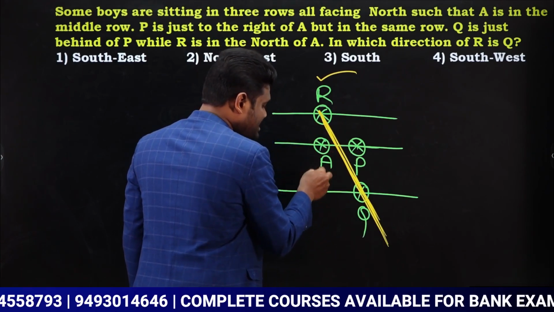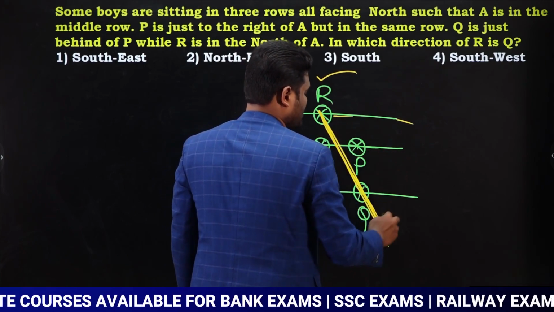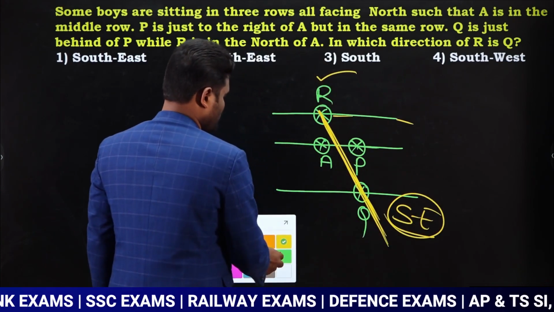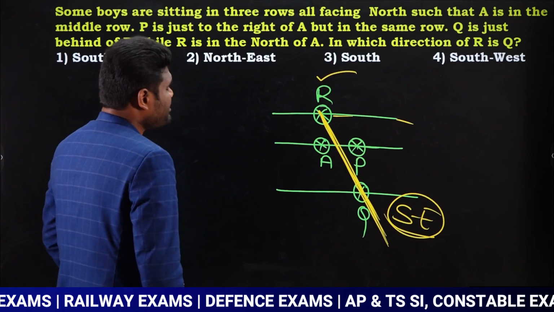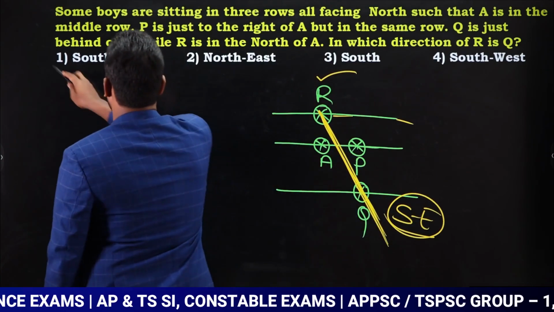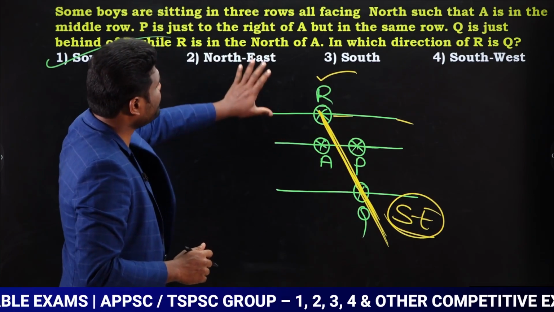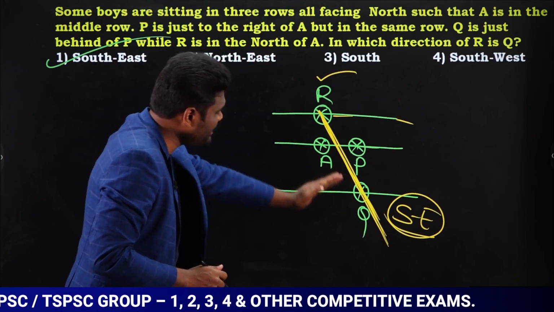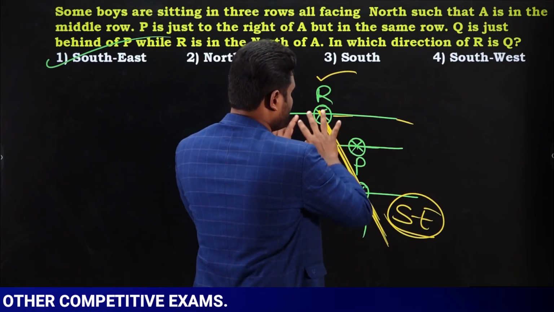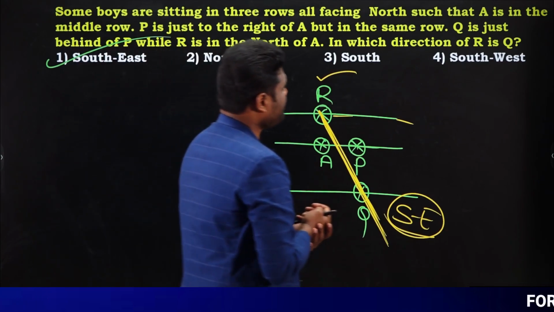Now if you observe, this is south direction, this is east direction. The direction between south and east is nothing but southeast direction. Which means Q is in the southeast direction of R. So the answer is southeast direction, which is option 1. Is that clear? Very simple. Everything was mentioned in the question itself. Just read the question carefully and represent it. Once you represent it, solving the question will be very simple.